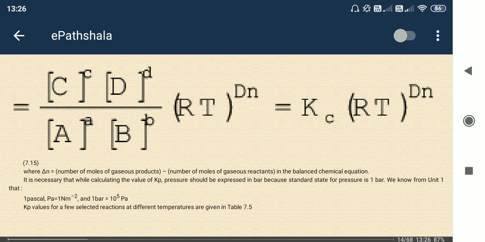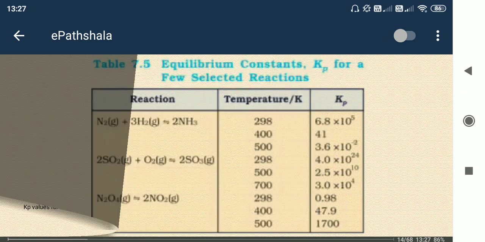So ultimately we get Kp is equal to Kc into RT to the power delta N. Delta N is the change of mole number between product and reactant, that is, the number of moles of product minus the number of moles of reactant. So Kp is equal to Kc into RT to the power delta N. We need to remember this one. If the Kp value and the Kc value are given, then delta N can be calculated.